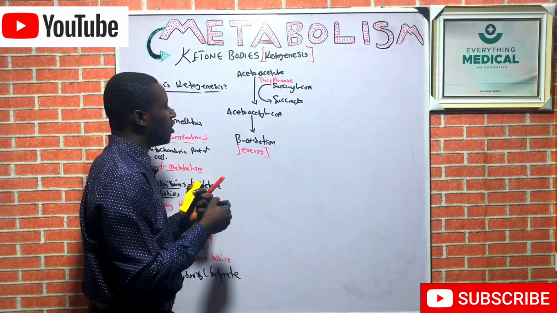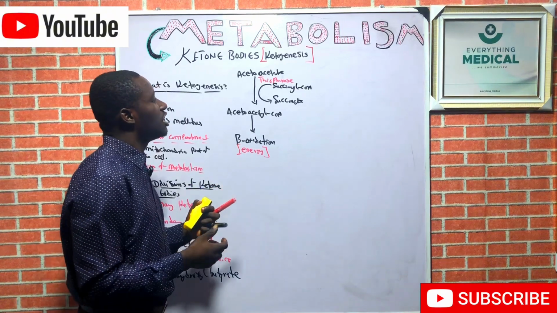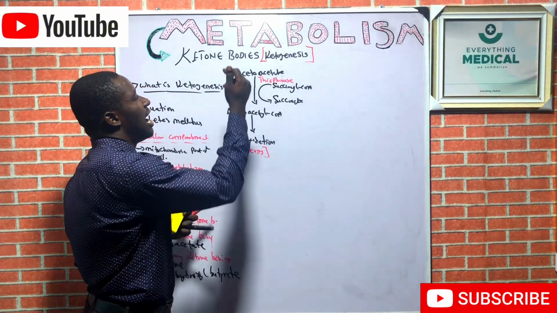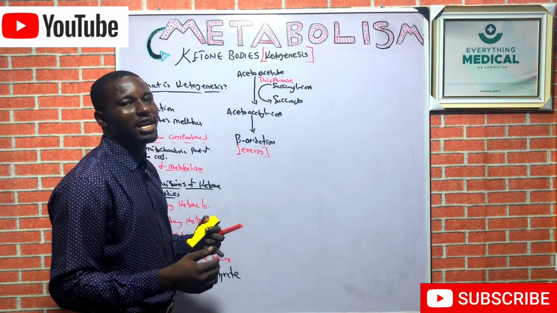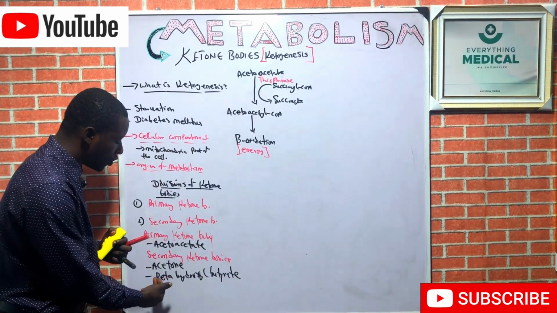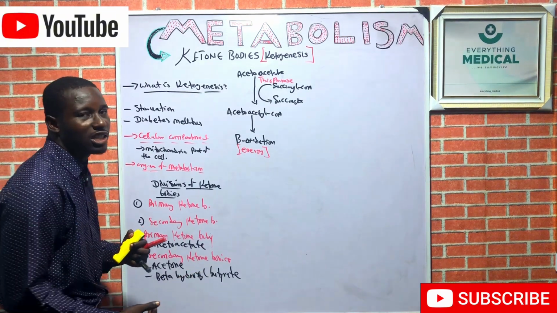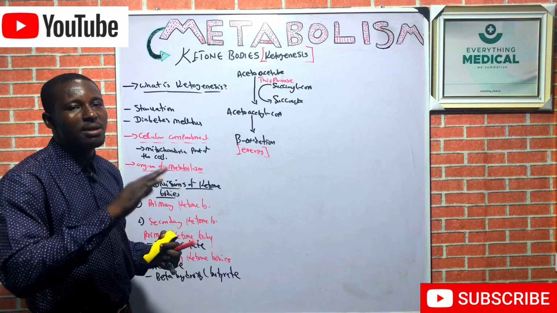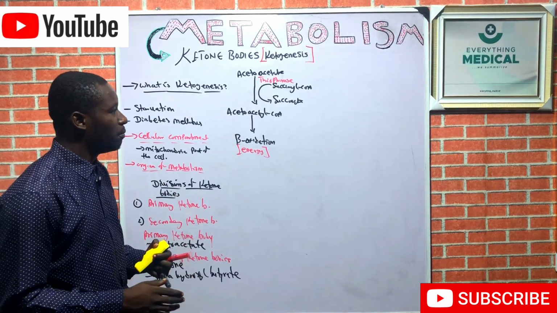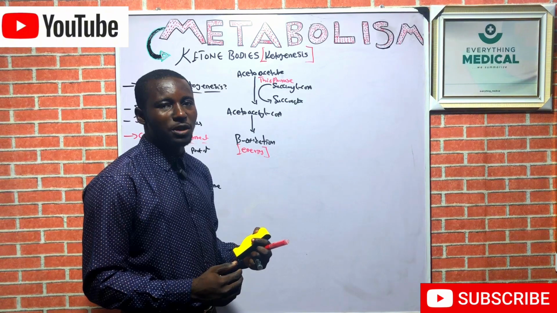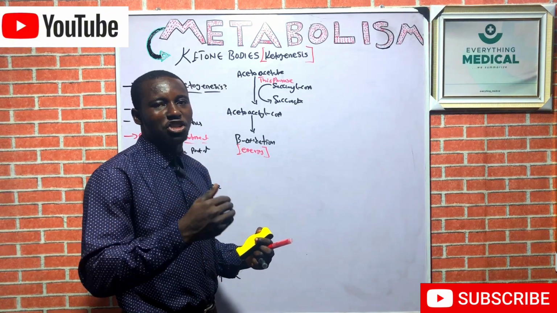So as you can see on this reaction, the most important intermediate in the ketogenesis pathway is acetoacetate. That is why it's known as the primary ketone body. So this one is useful to the body. Why are acetone and beta hydroxybutyrate not useful to the body? They don't feature in any metabolic fate nor pathway. So that is all. Let's dive into the metabolic pathway of ketogenesis.